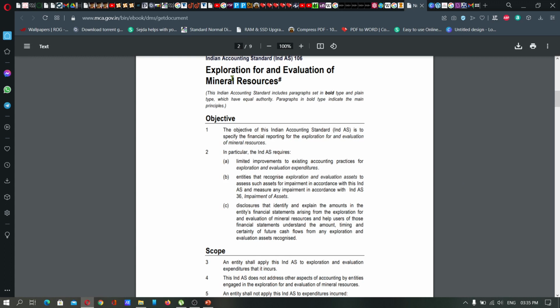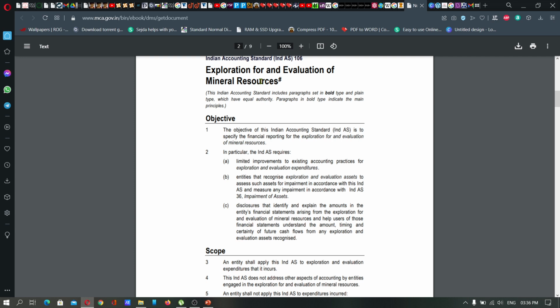Many of the concerns might have been dealing with excavations and exploitation of natural resources or mineral resources. A very big corporate concern might be dealing with mineral resources, and such corporate concerns have to comply with Ind AS 106 in order to identify these items and present these items in the financial statement.